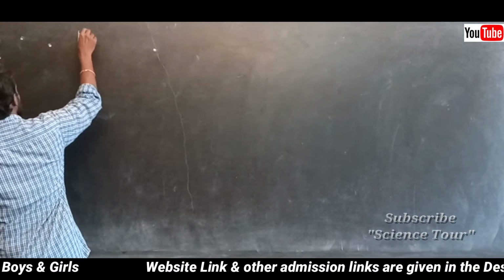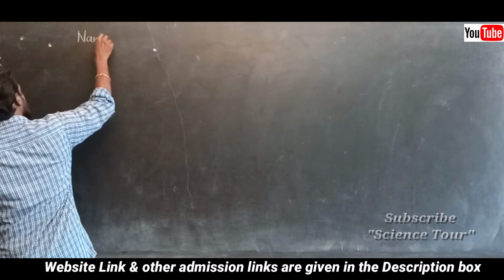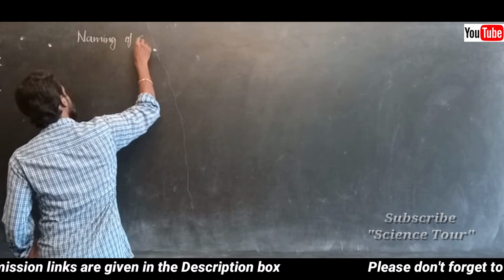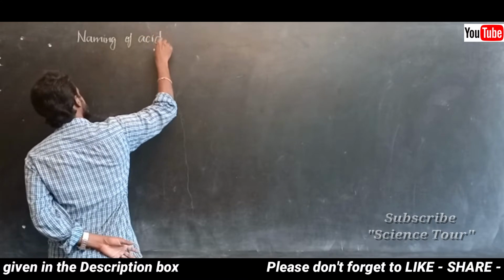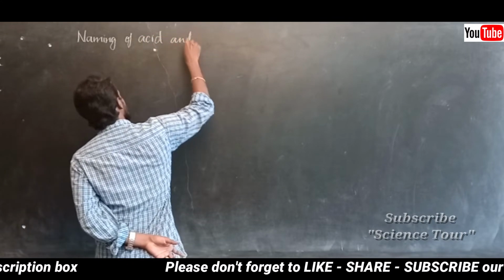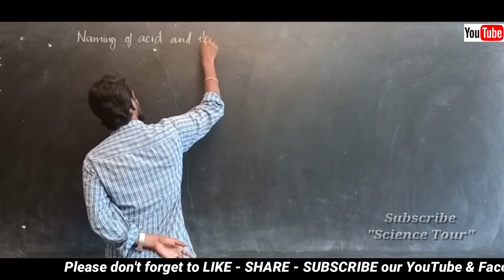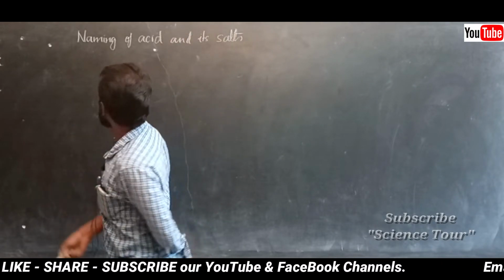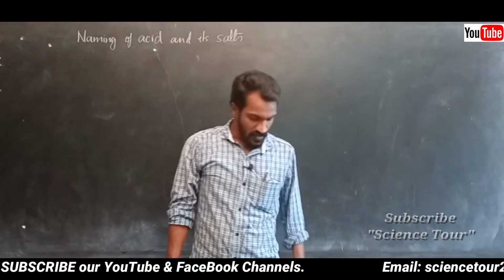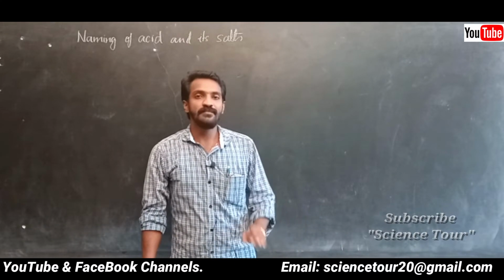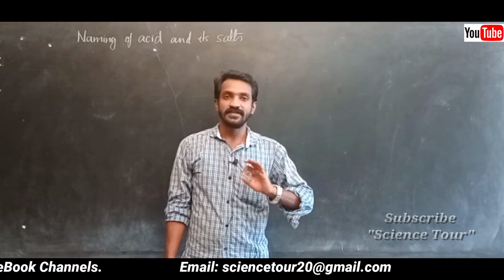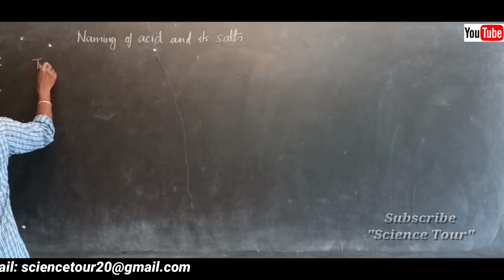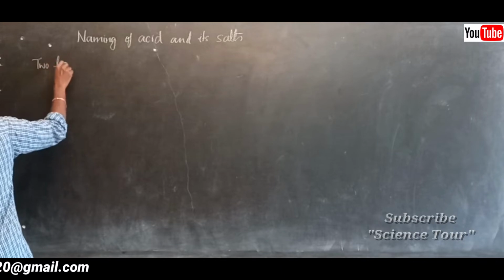Naming of acids and their salts. Okay. First thing is naming of acids. There are two types of acids.